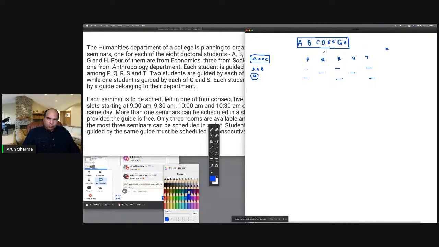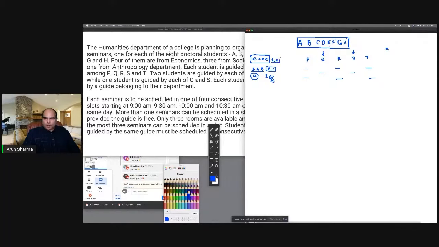So it is either Q or S. 3 sociology students are being guided. So this will be exclusively guided by somebody who has only one student. The sociology students will be guided, one by somebody who's guiding 2 students and the other by somebody who's guiding 1 student. So the 1 student Q and S is going to basically get shared between anthropology and sociology. And the 4 economics students will definitely be guided by 2 and 2.